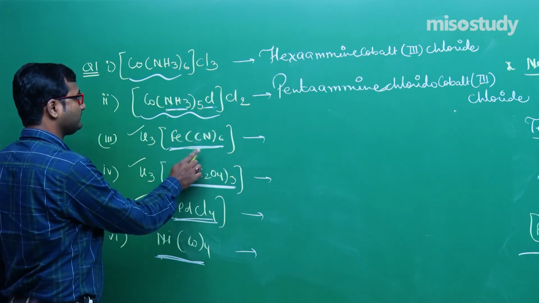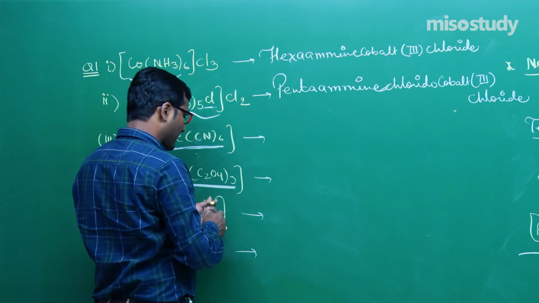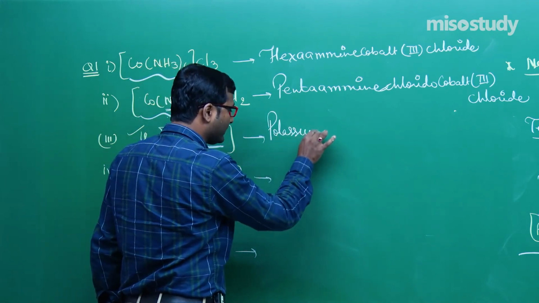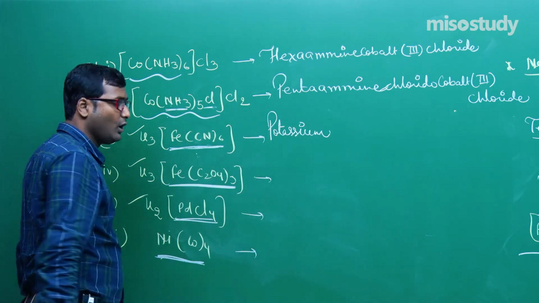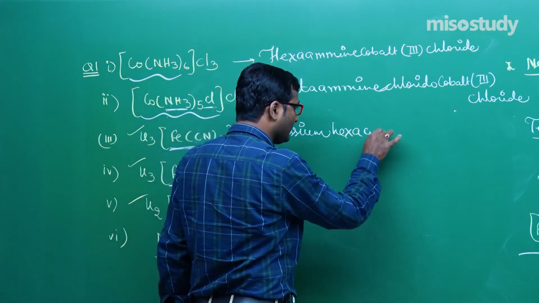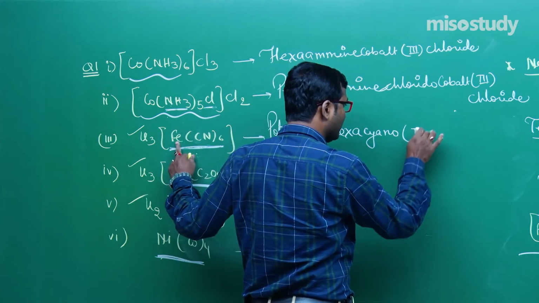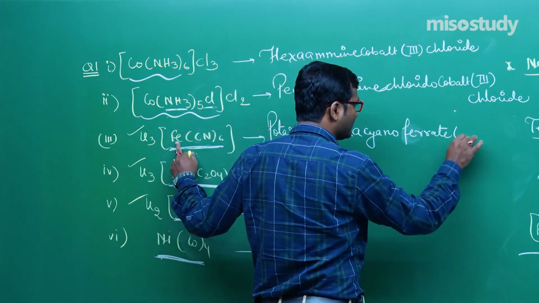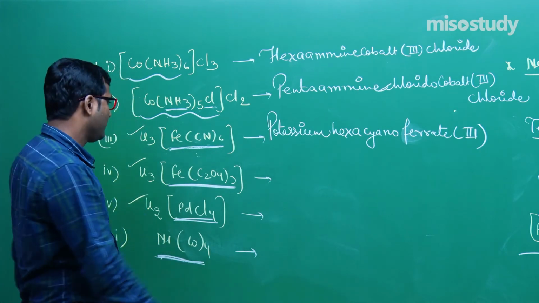Now the next one. This is an anionic complex. So first of all, we write the name, that is, my friend, potassium. Now this one is cyano or cyanido. Potassium hexacyano. Now what is the oxidation state of iron here? 3. Potassium hexacyano. Now we will write here ferrate because it is an anionic complex, my friend. Potassium hexacyanoferrate 3.